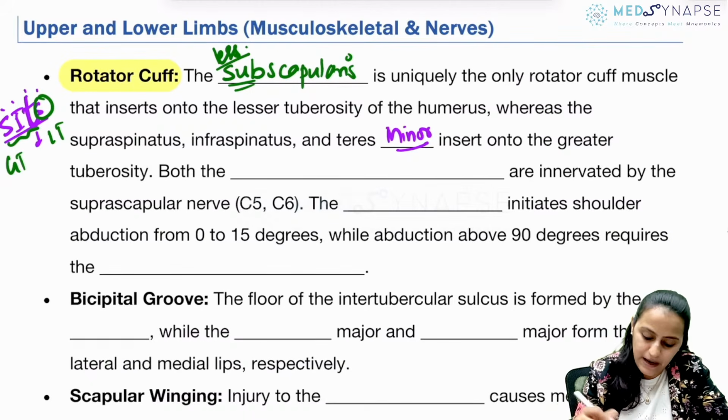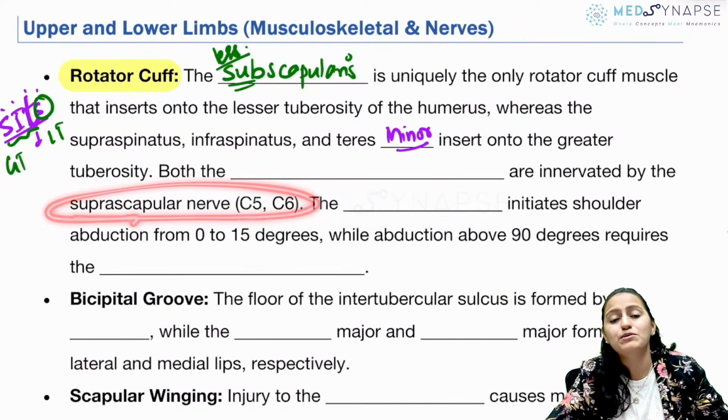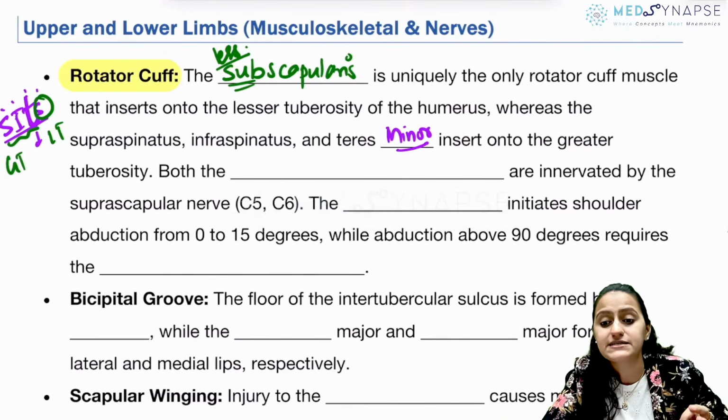Going on to the next one, which of these muscles are innervated by the suprascapular nerve? Out of these four rotator cuff muscles, which have the same innervation and are innervated by the suprascapular nerve?